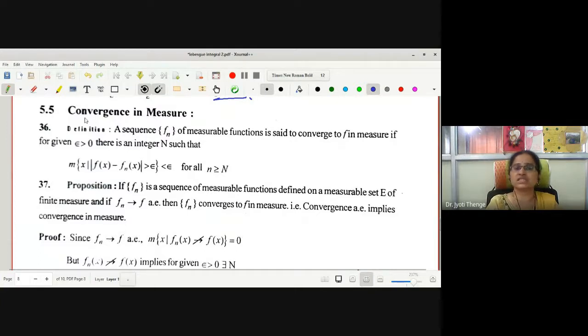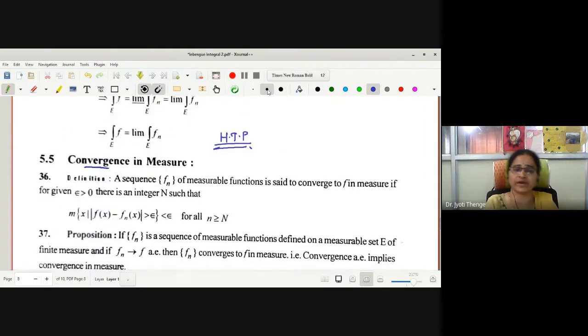Convergence in real analysis with modulus we have seen already, no? What is the definition of convergence? If I am saying any sequence xn converges to L as n tends to infinity, how were you writing this?